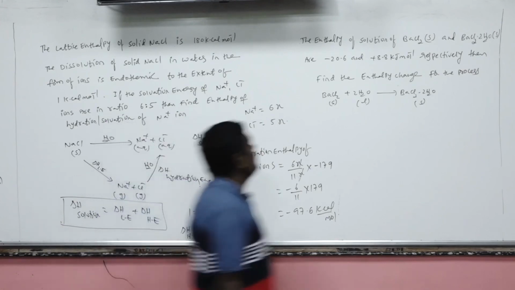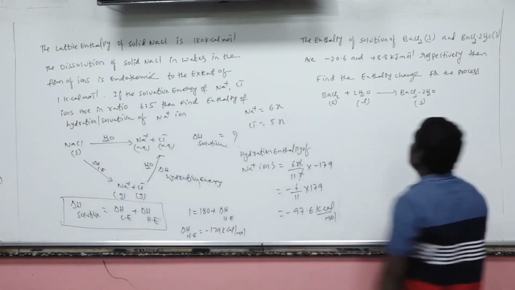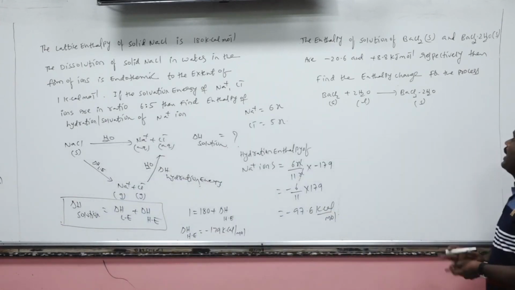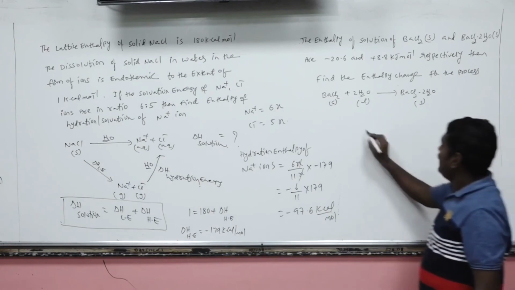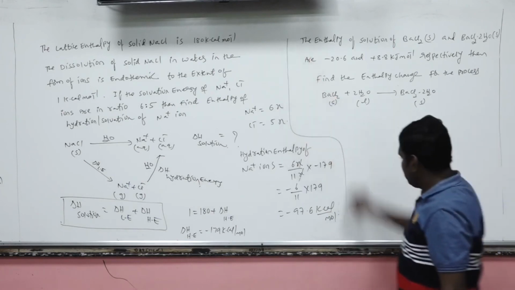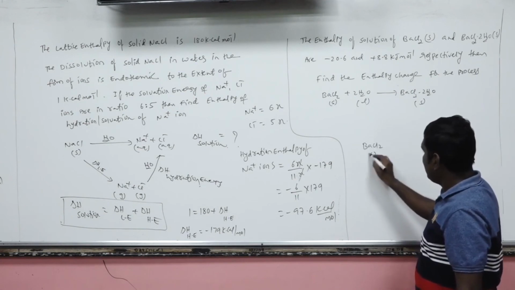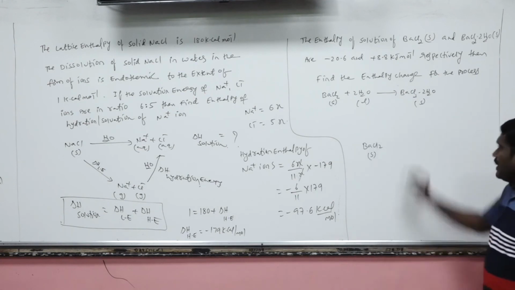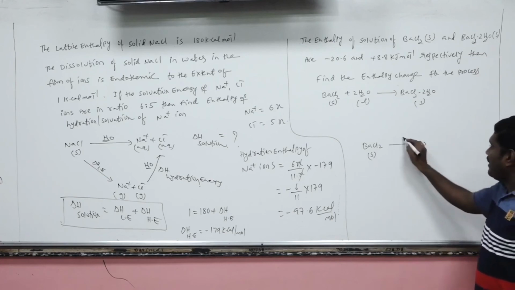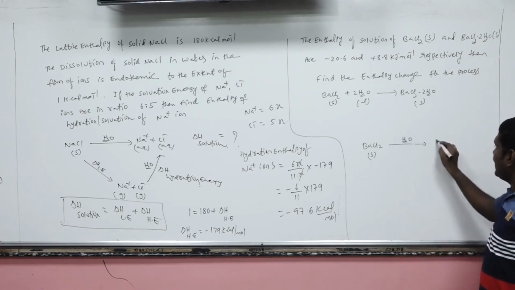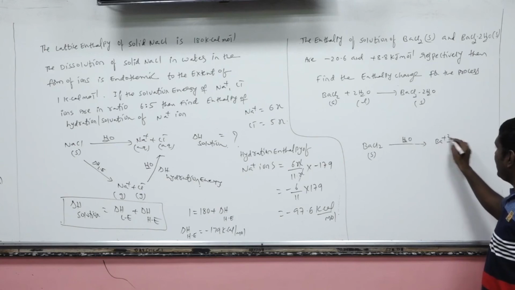Now come to one more question. It is also based upon Hess law. Now we have barium chloride solid. Now we are adding excess amount of water so that it gets converted into aqueous barium ions and chloride ions.